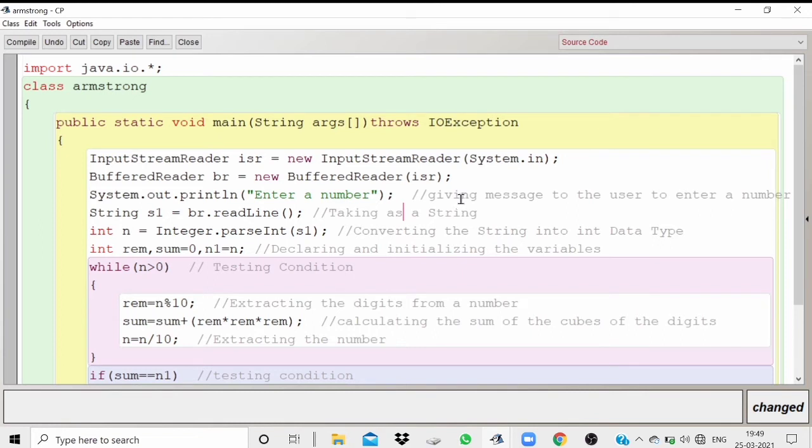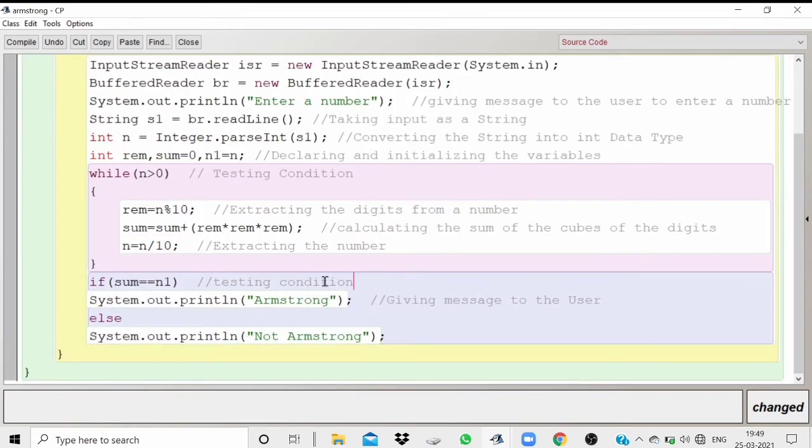Then for string s1, taking input as a string, then the next line, converting the string into int data type, then declaring and initializing the variables, testing condition, extracting the digits, then calculating the sum of the cubes of the digits, then extracting the number, testing the condition, and giving message to the user. So you can see giving comments is the easiest thing. When you're done with the program, just compile it. You can see class compiled, no syntax errors.